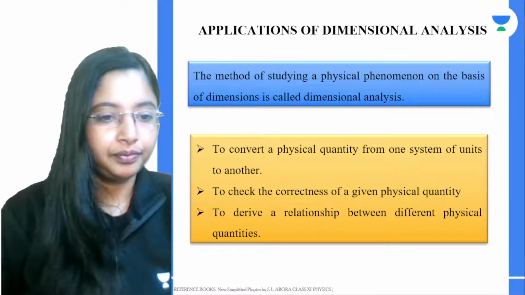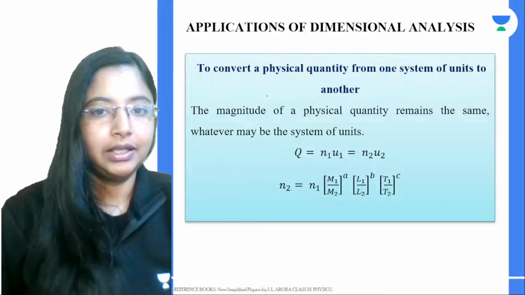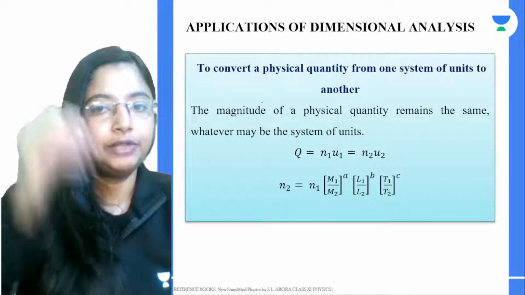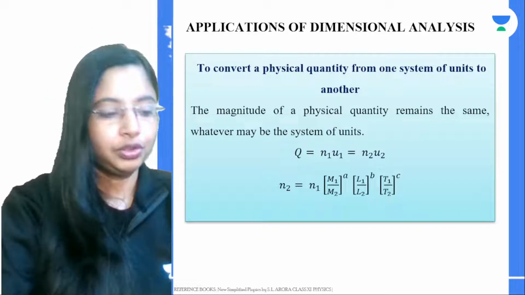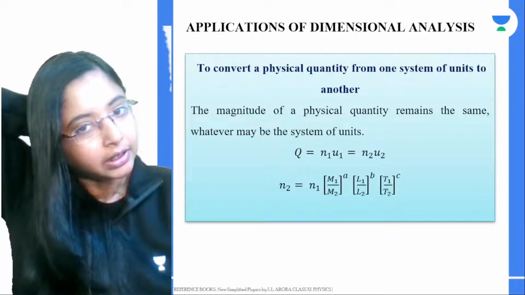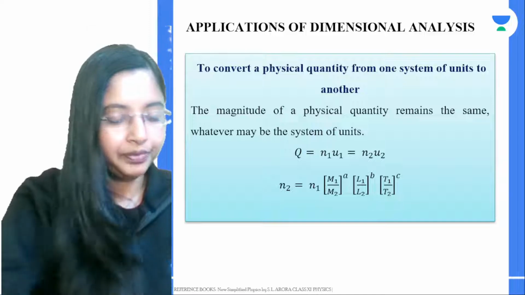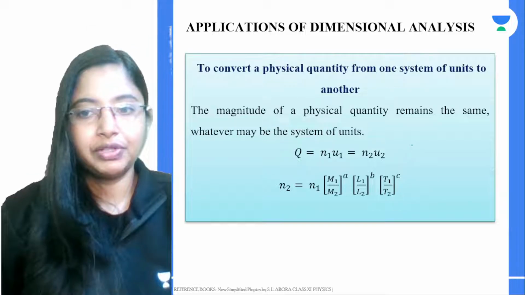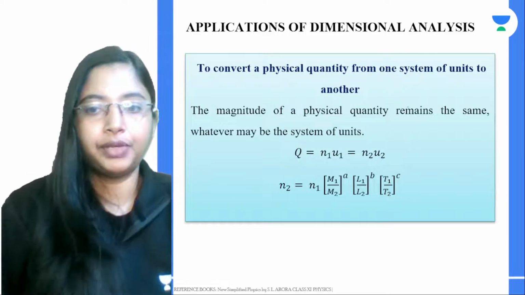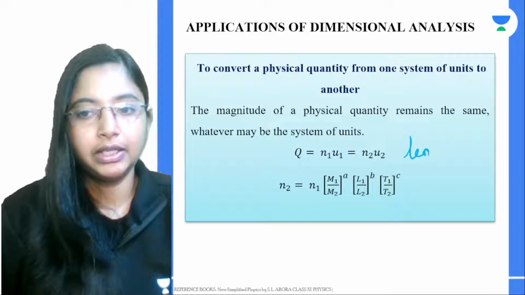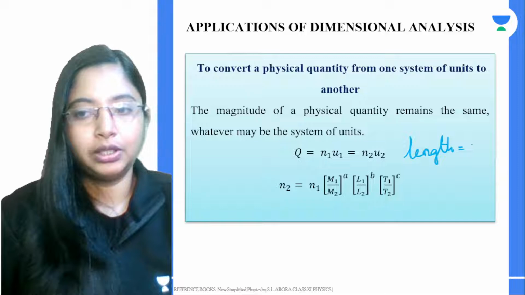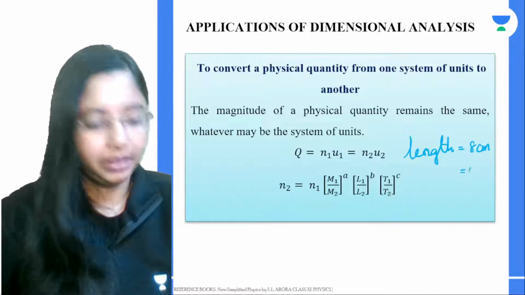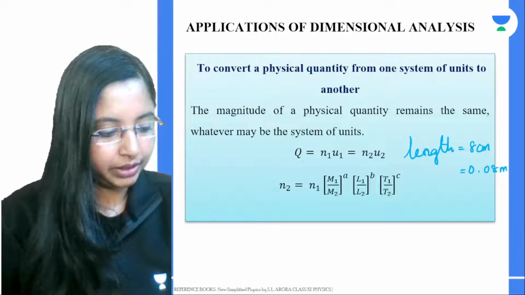Let's take the first application: converting a physical quantity from one system of unit to another. Let's say you have a physical quantity, the length of some object, and the length of this object is around 8 centimeters. 8 centimeters is nothing but 0.08 meters.